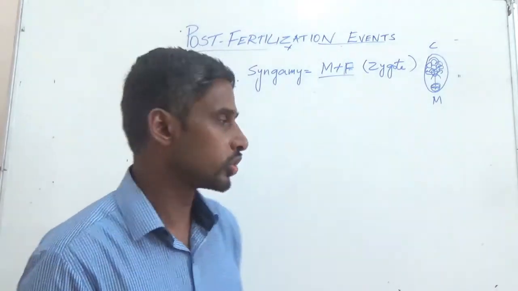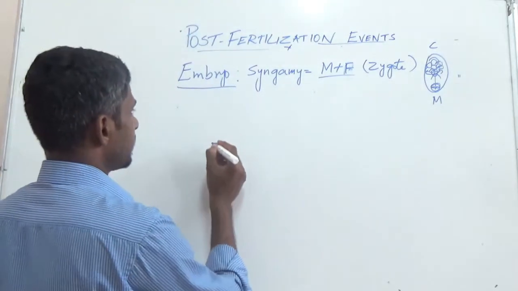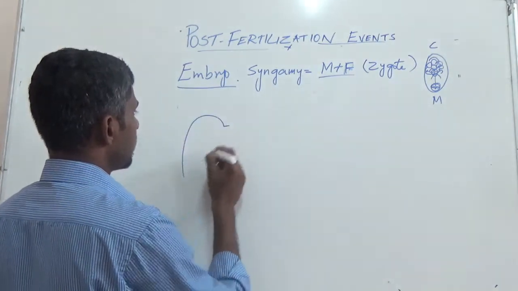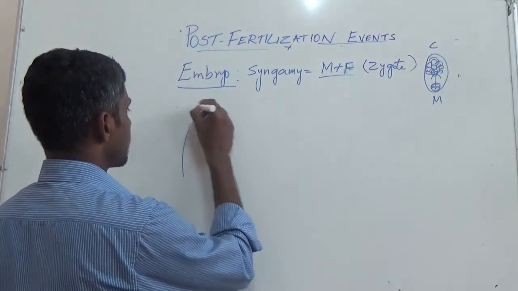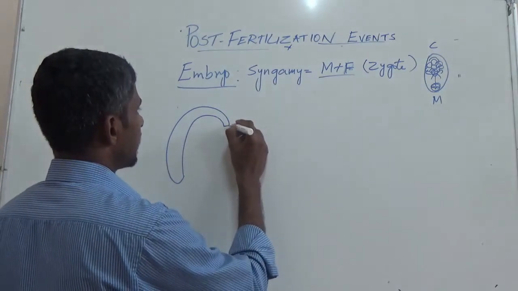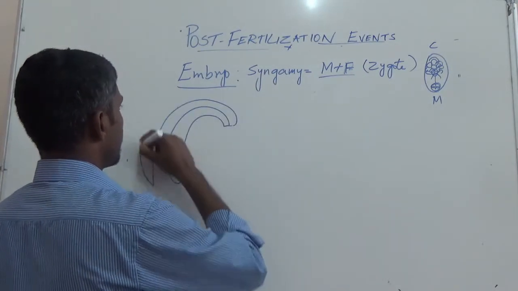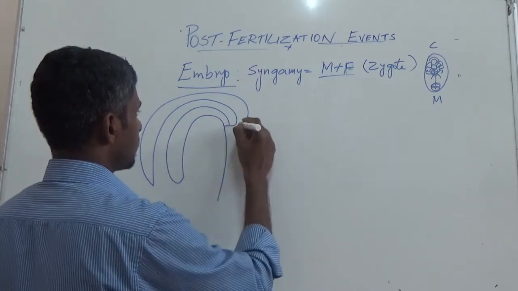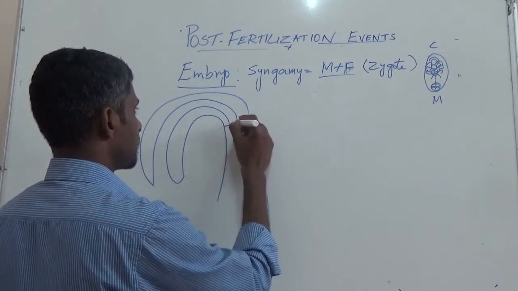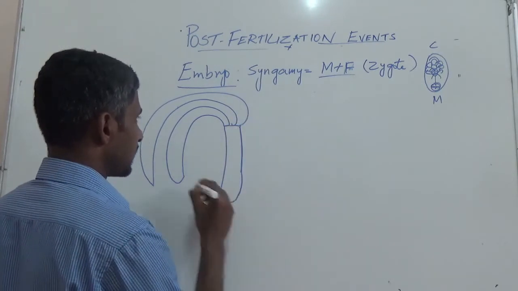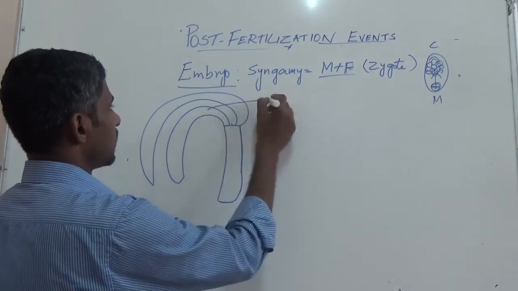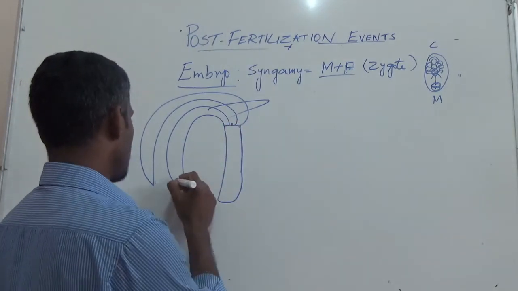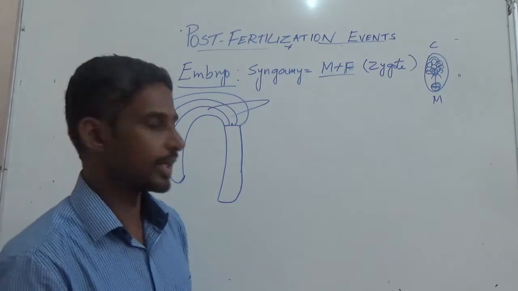After the horseshoe shaped embryo, we finally get the mature embryo. The mature embryo will have two big cotyledons. So this part is the plumule, and these are the two cotyledons. So this will be almost the final mature embryo.